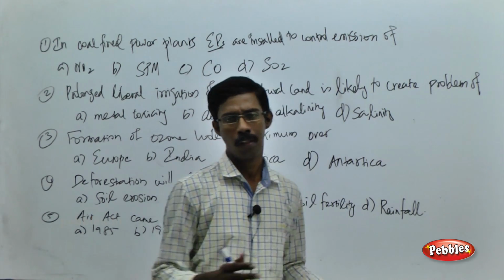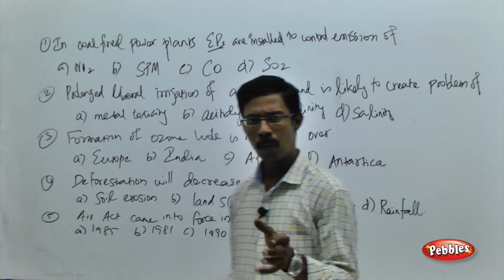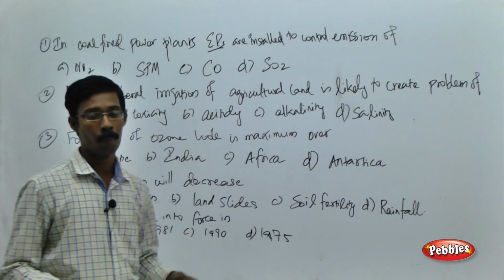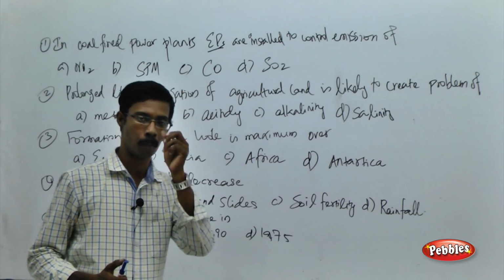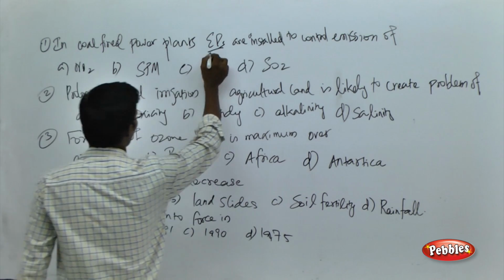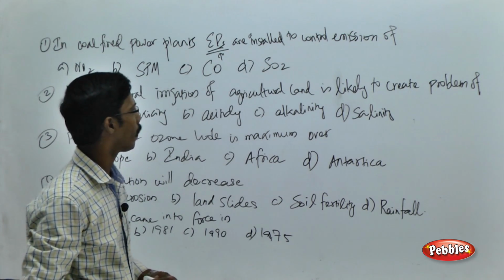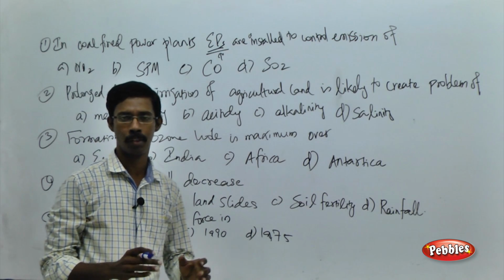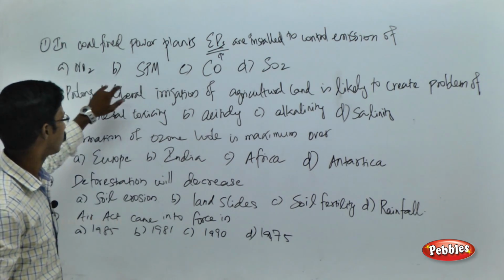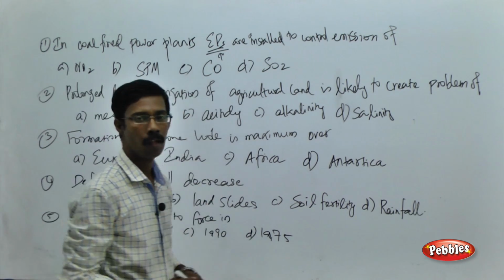Now we are going to see the final set of questions, and see the first question. In a coal-fired power plant, just imagine a power plant which is powered by coal. In coal-powered power plants, the electrostatic precipitators are installed to control the emission of, and the choices are: nitrous oxide, solid particulate matter, carbon monoxide and sulfur dioxide.